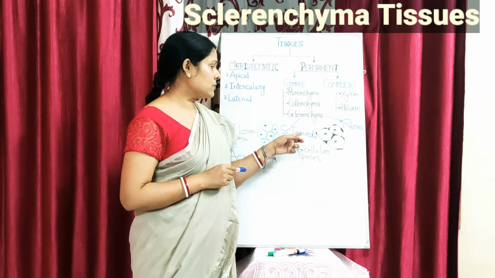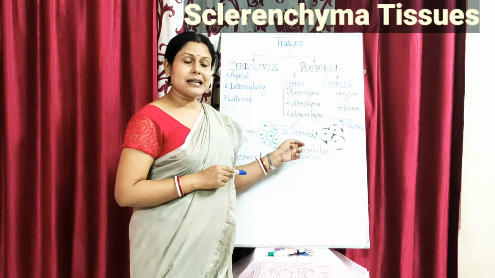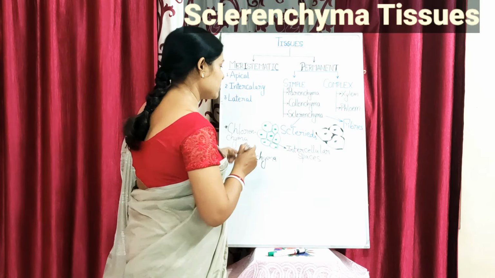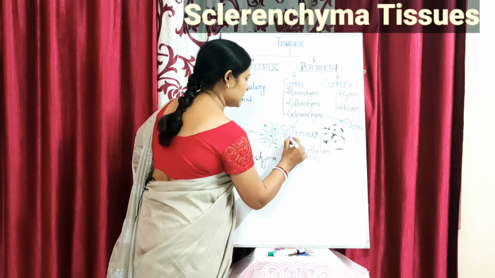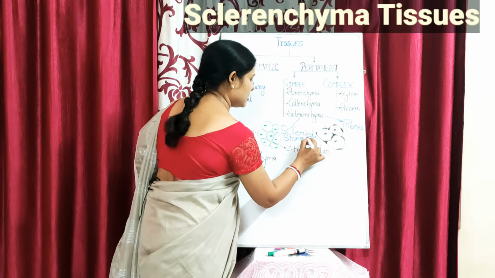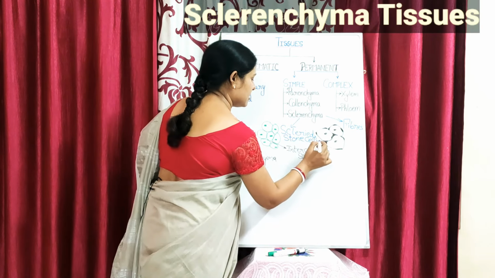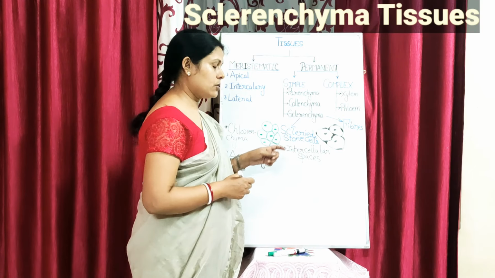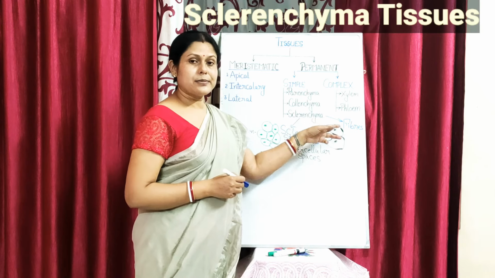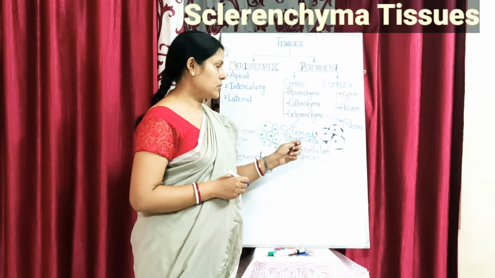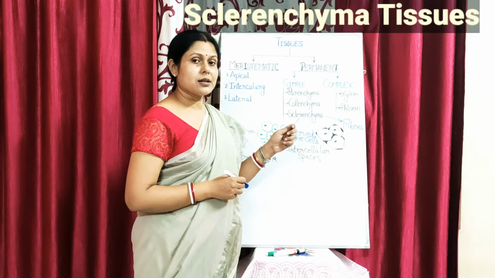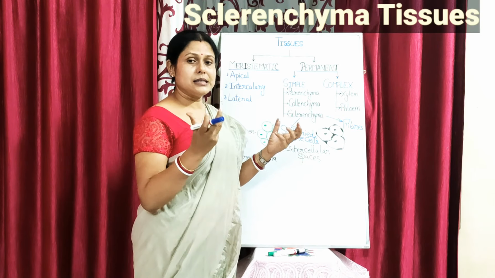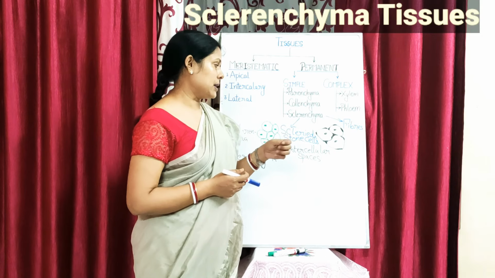That is because of the sclerids, and these sclerids are also known as your stone cells. So this is about the two types of sclerenchyma tissues found in plants, which give mechanical strength and the hard nature of certain fruits or pulps.